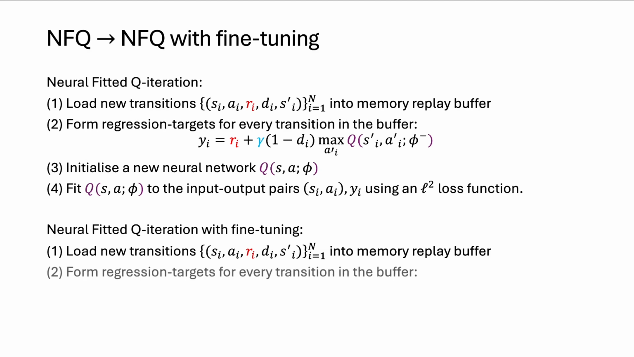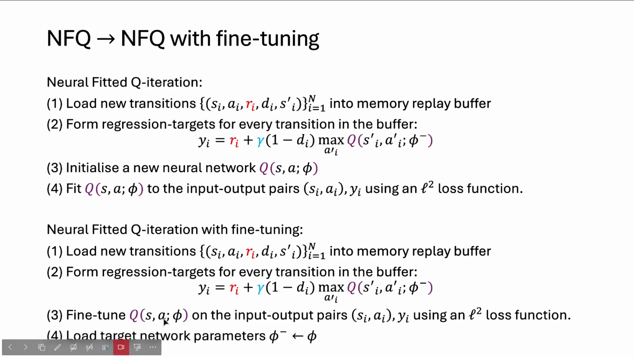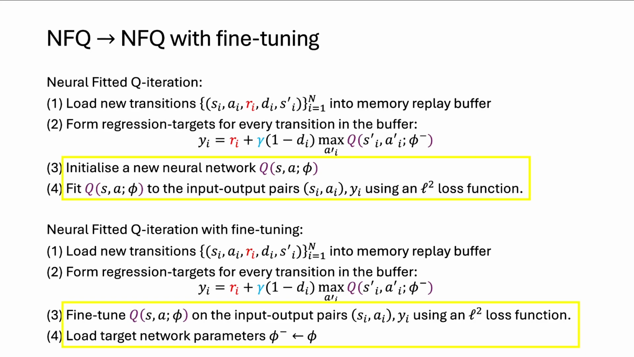In neural fitted Q iteration with fine-tuning, I'm going to sample transitions using epsilon greedy policy, load them into the memory replay buffer, form regression targets using the same formula, but then I'm going to just fine-tune my current network, Q(s,a;phi), on that input-output pair using the L2 loss function. Now, what's phi minus here going to be? Well, at the end of this, I'm going to load my new neural network parameters into the old network parameters phi minus. All I've changed here is that instead of initializing a new neural network, I'll continually fine-tune the same network, and then at the end of that fine-tuning step, I will load the network parameters into phi minus.